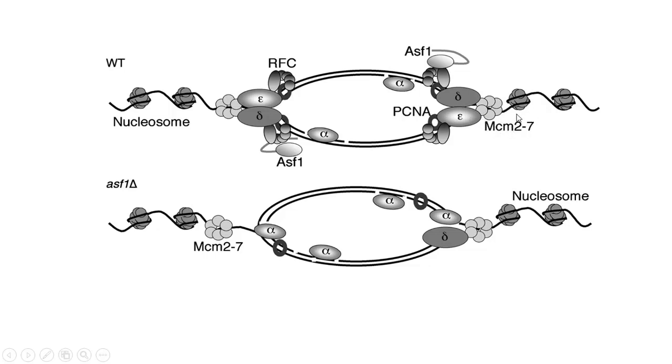MCM, mini chromosome maintenance protein, maintains the chromosome by forming this histone association. After the synthesis of the double strand, it forms the histone association and protects the DNA. In such a way RFC acts as a clamp loader. The mini chromosome maintenance protein maintains that nucleosome association after the new synthesis is done.